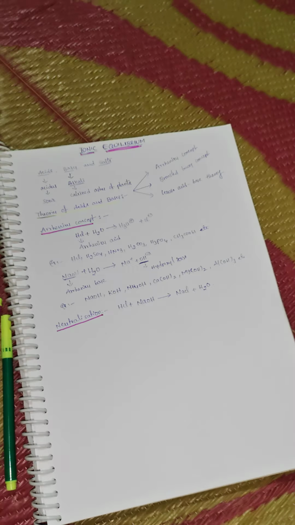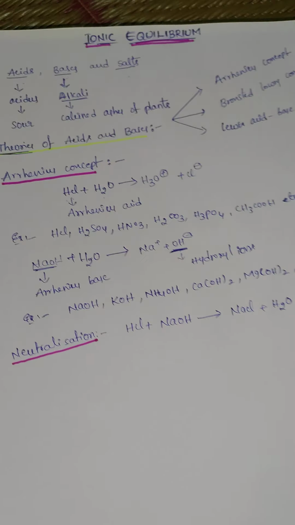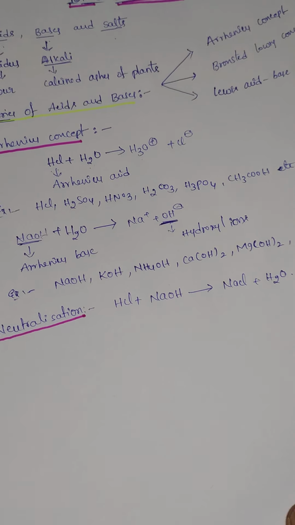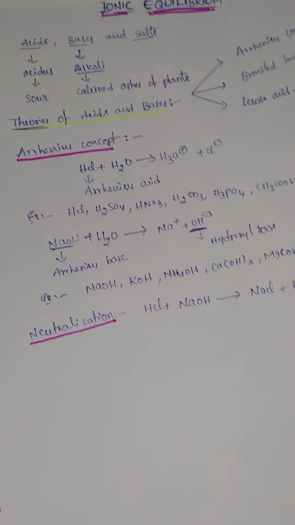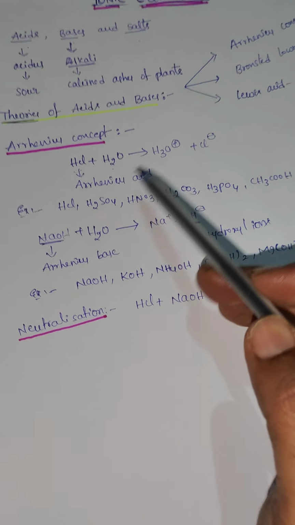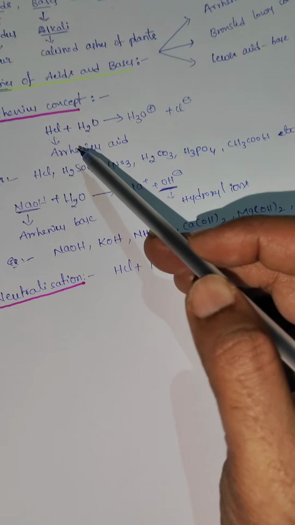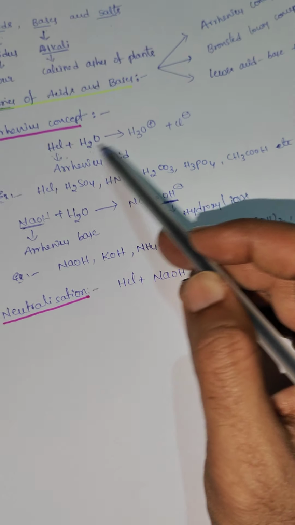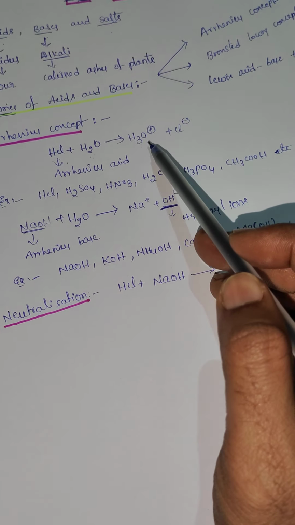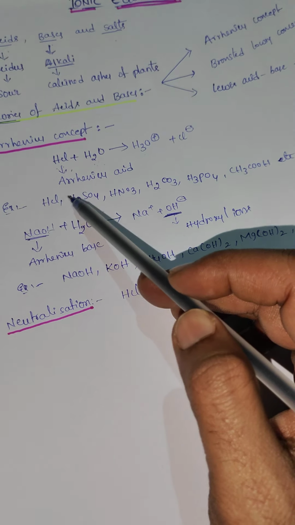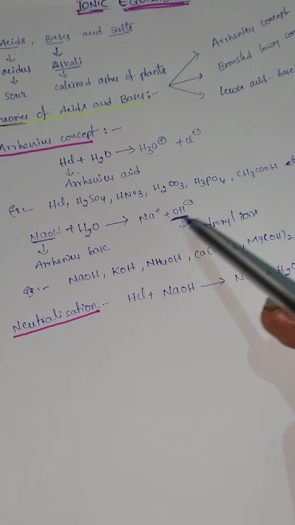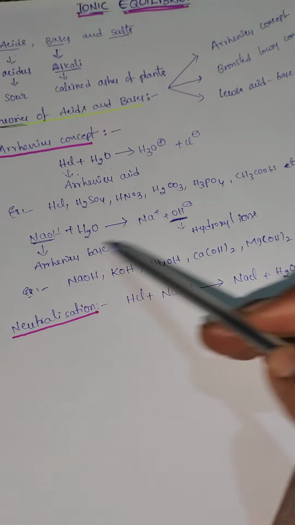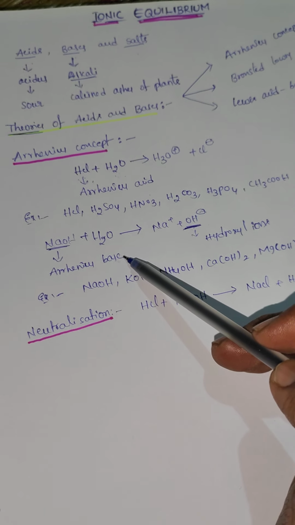This is a neutralization reaction: HCl plus NaOH gives NaCl plus H2O. This is the Arrhenius concept. A substance which produces hydrogen ions in water is an Arrhenius acid, and one which produces hydroxyl ions is an Arrhenius base.